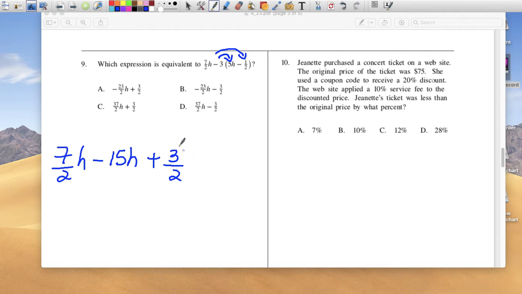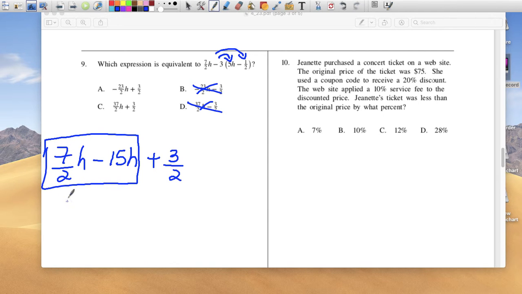Right. So now I know that I can combine like terms. I can combine these two because they both have h's, and it's going to be plus 3/2. So anything that has plus 3/2 is still an option. This one has, this one has, this one doesn't, garbage. This one doesn't, garbage. So it's either going to be A or C.